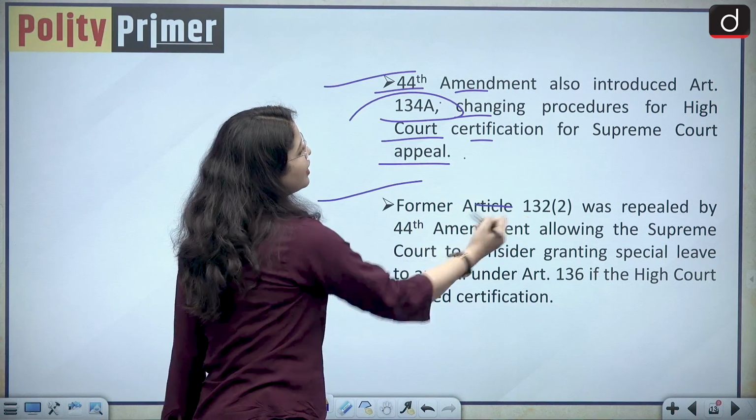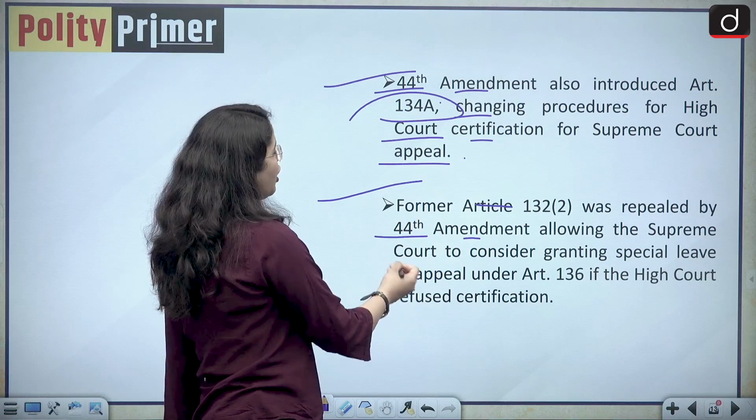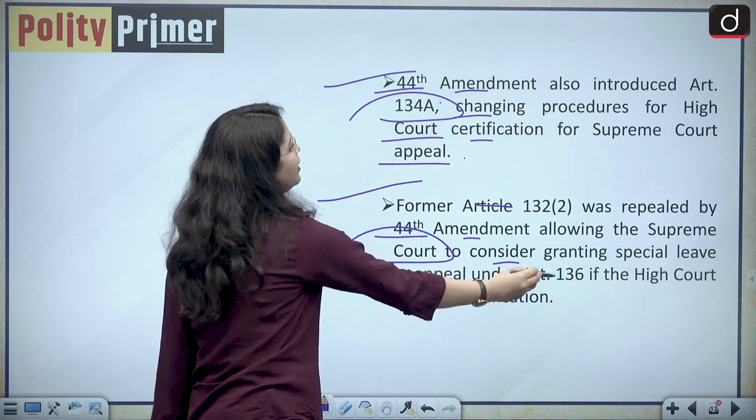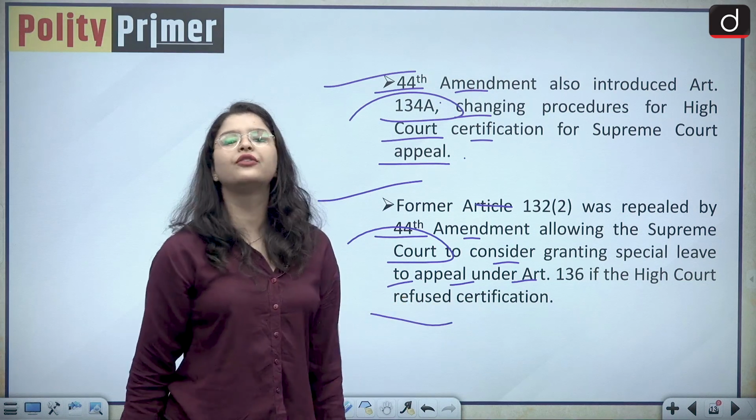So the former Article 132 Clause 2 was repealed by the 44th Amendment, allowing the Supreme Court to consider granting special leave to appeal under Article 136 if the High Court refused the certification.